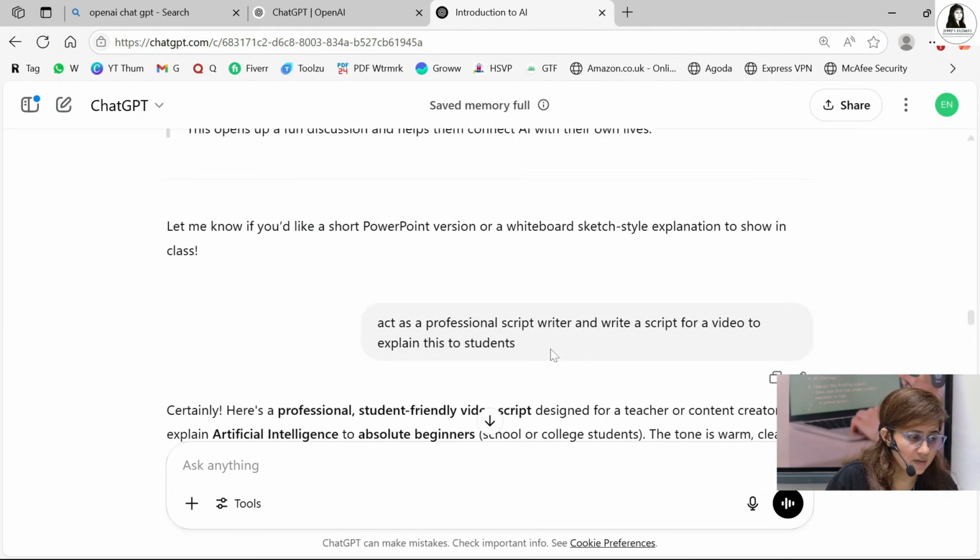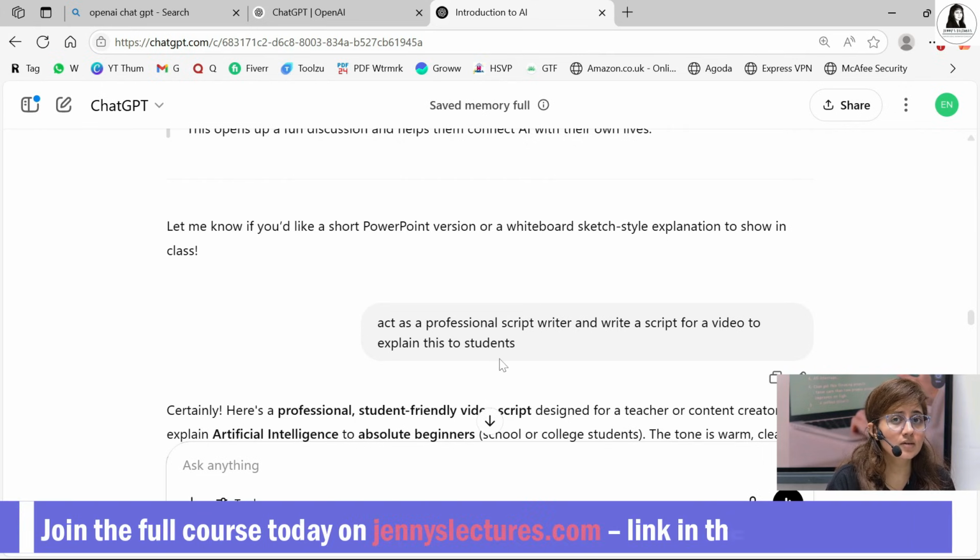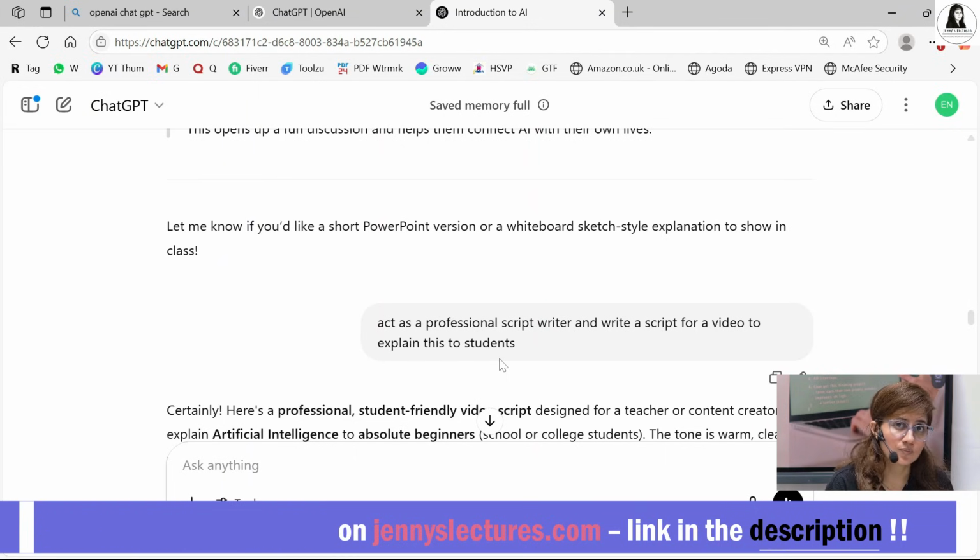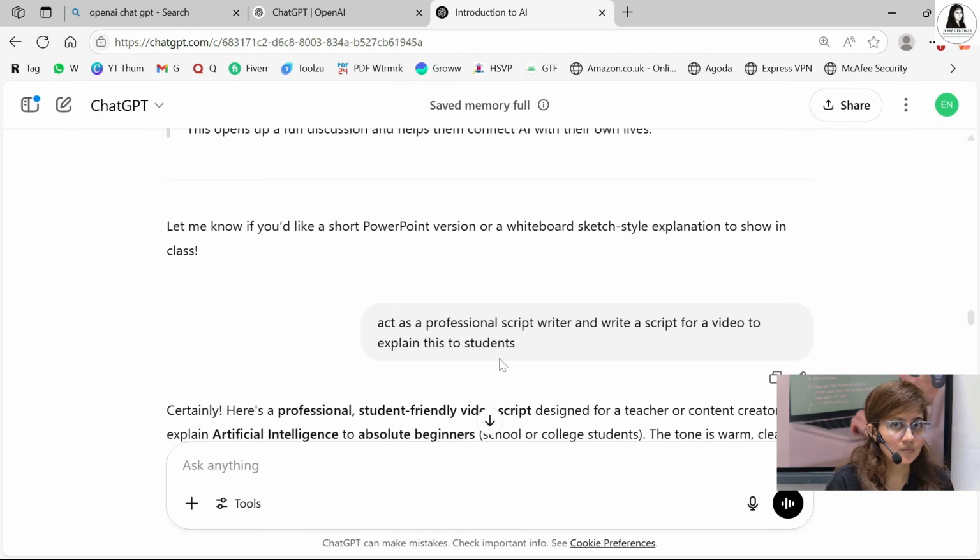I just want to explain this in a 1 minute reel, so I can write that also: make it short, I want to explain in a reel for 1 minute, so write a good script for that. So it will give me that accordingly. You just have to provide clear instruction on what you want and it will give you the answer. That's exactly what prompt engineers do, right? Effectively communicate with AI. That's why it's an art of communicating effectively with AI systems.